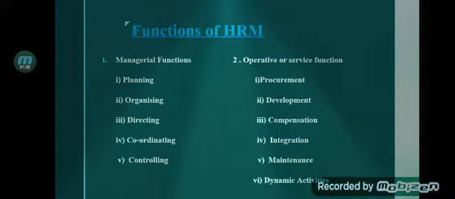Let us move on to the first one, that is managerial function, which involves planning, organizing, directing, coordinating, and controlling. Let us briefly introduce what this managerial function is about. As we have already understood, management is an art of getting things done through the efforts of others and with informally organized groups. So HRM requires performance of all managerial functions. It is an organized way of getting people, developing the people, directing properly, and controlling their activities.